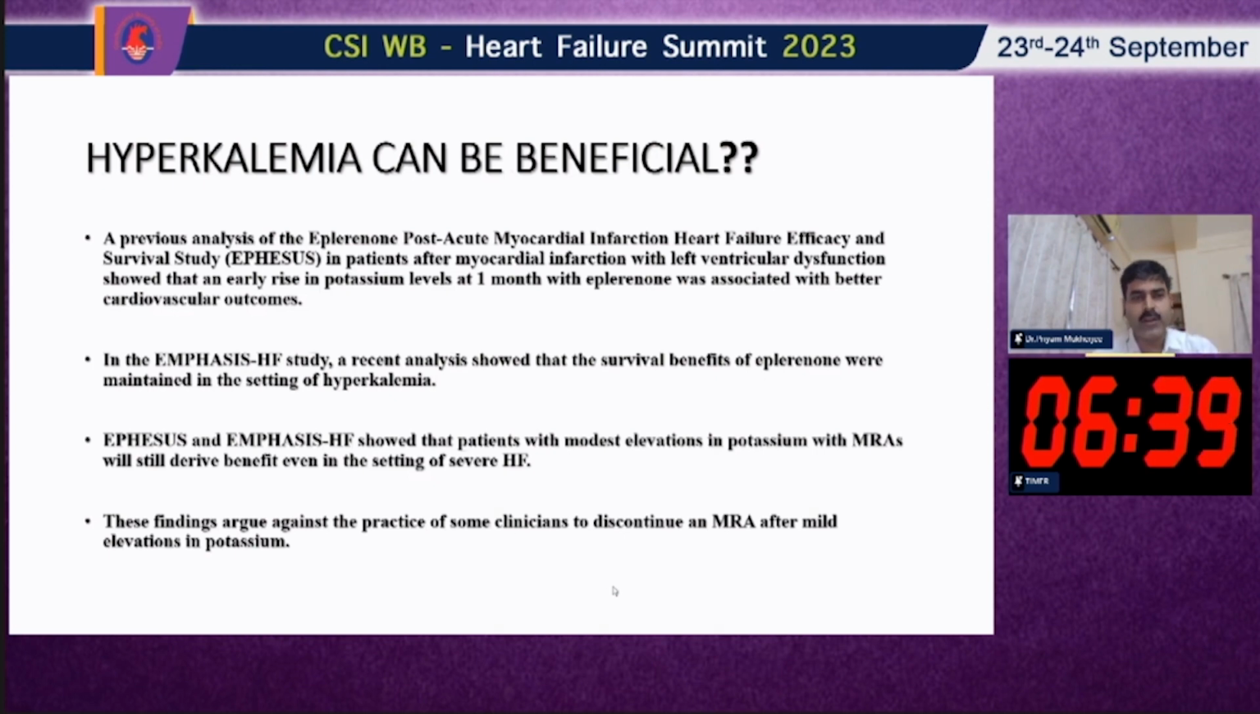And in the EMPHASIS heart failure study, a recent analysis showed that the survival benefit of eplerenone was maintained in the setting of hyperkalemia. So these two trials showed that patients with modest elevation of the potassium on MRA will still derive benefit even in the setting of severe heart failure. And this finding argues against the practice of clinicians to discontinue the MRA after mild elevation of the potassium. So this is the one message.